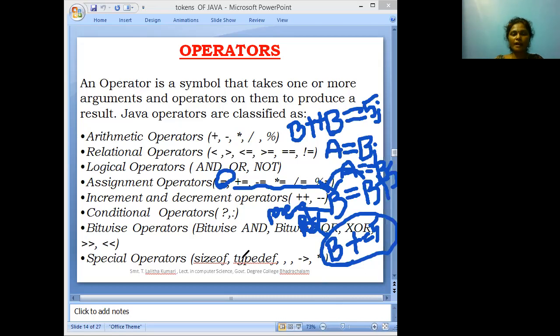How can we identify the variable as integer, float, character, double? We are taking the data type, before we are defining the typedef. Here we are taking typedef.